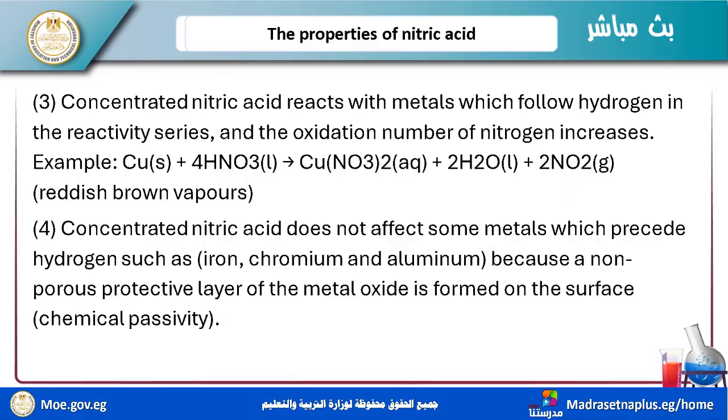Okay, you can use copper to differentiate between diluted HNO3 and concentrated HNO3. If you add copper into concentrated and diluted HNO3, which gases are released in the two experiments? If you add Cu to HNO3 in the diluted state, it forms NO, a colorless gas.